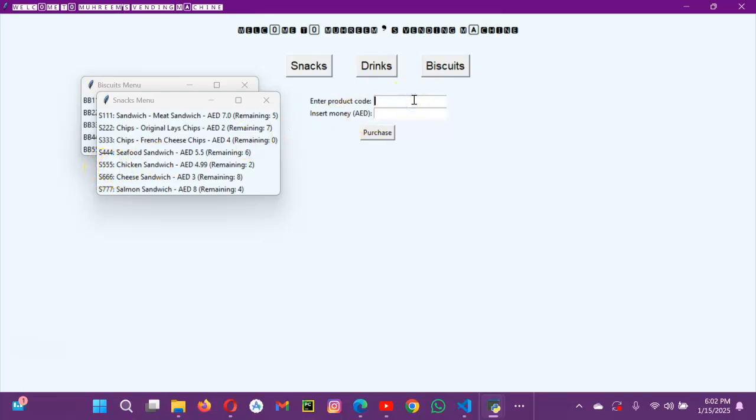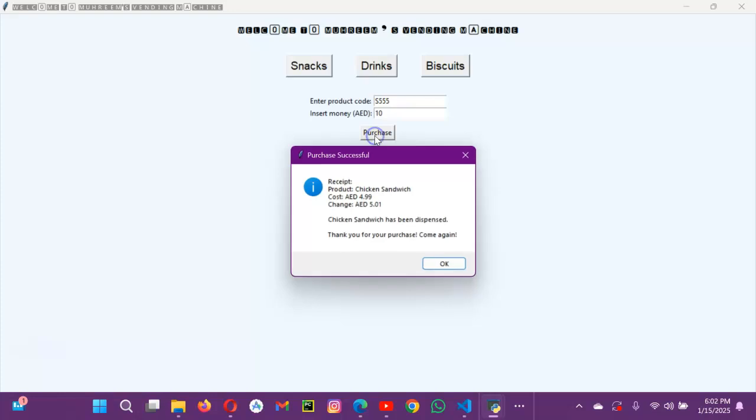So let me write it, and the money is 4.99. So I will enter 10 dirhams and I will click purchase.